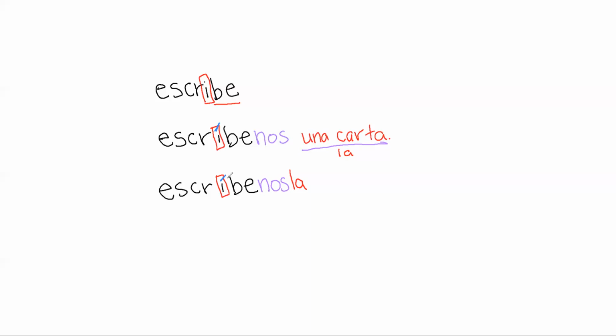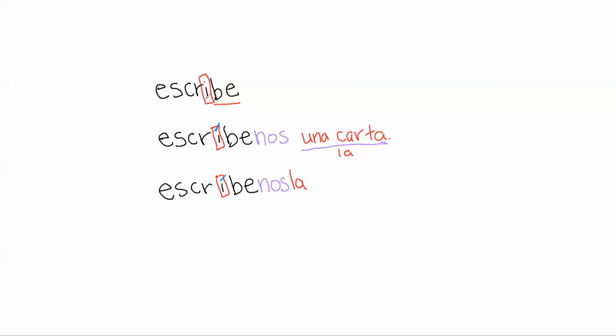Accent marks serve many purposes. When it comes to the object pronouns with commands, I know I'm probably making it more complicated than it has to be, but most of the time, whatever the stressed syllable is in the root verb, that's where it will stay. When you add syllables, you have to put an accent mark on the letter where the stressed syllable originated.